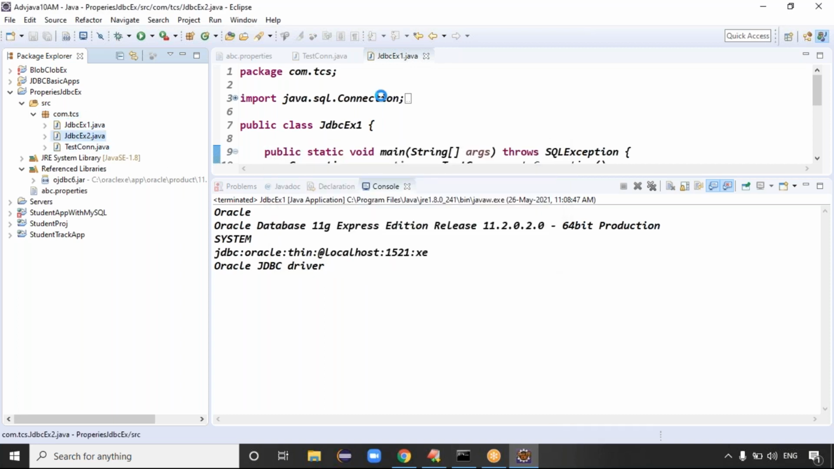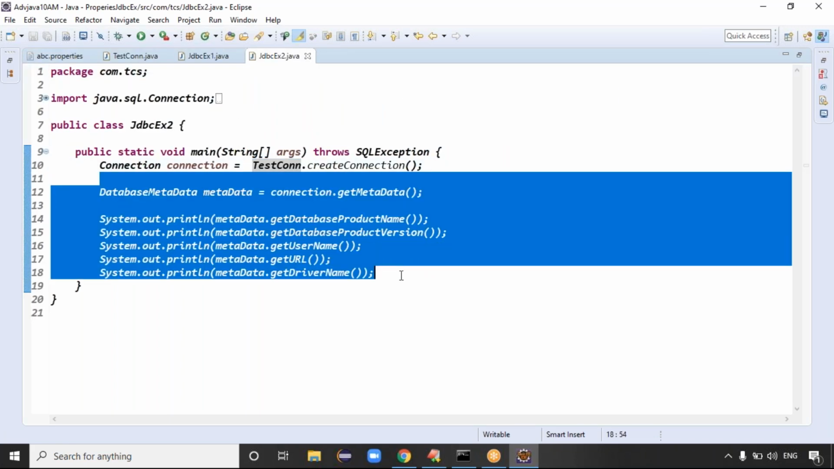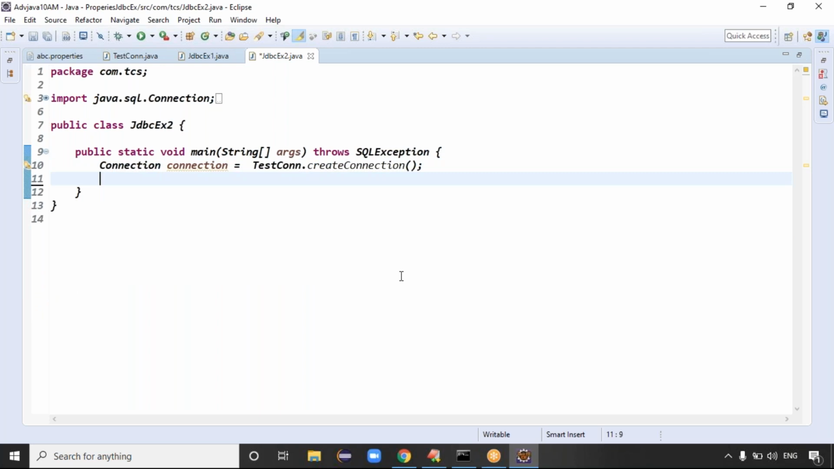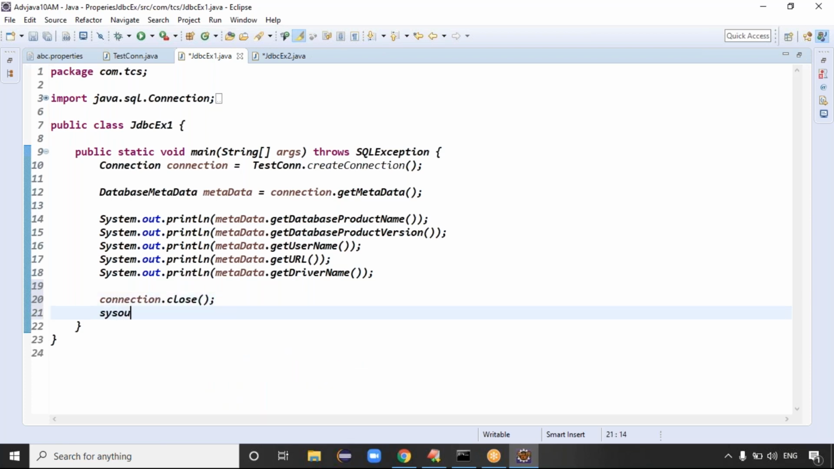If you go to example two, here also I'm getting the connection from the test connection only. TestConnection.createConnection returns the connection object. In a classroom example, even if you don't close the connection, no problem. But in real time, don't forget to close the connection. So connection.close. Resources are released successfully, right?